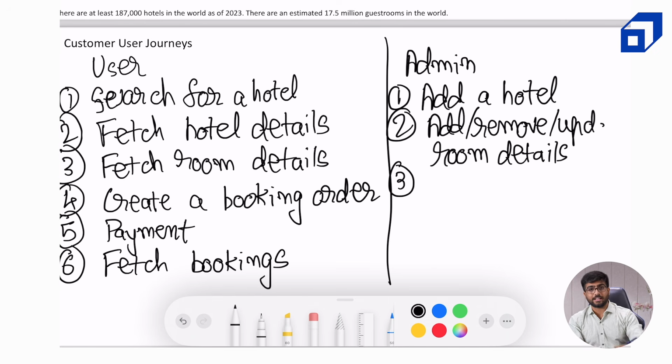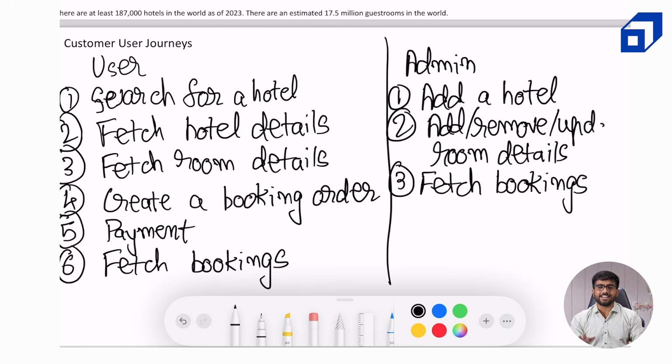Now what the admin can do is check what all bookings are there. For example, today is a check-in, and the receptionist wants to check what all different bookings there are on a particular day. So this is a very valid operation from an admin point of view, that they might want to fetch the bookings based on the hotel. So that is also possible, fetch bookings.